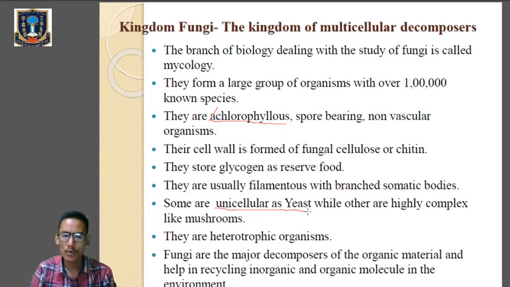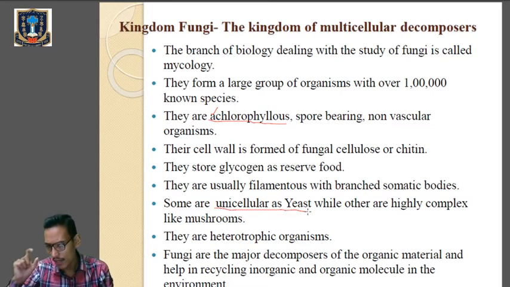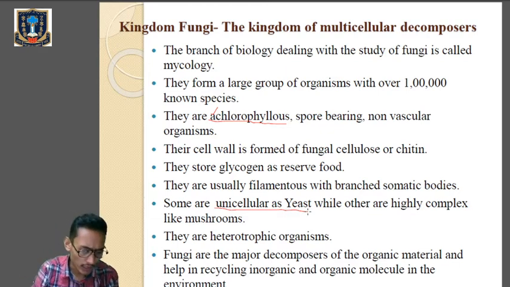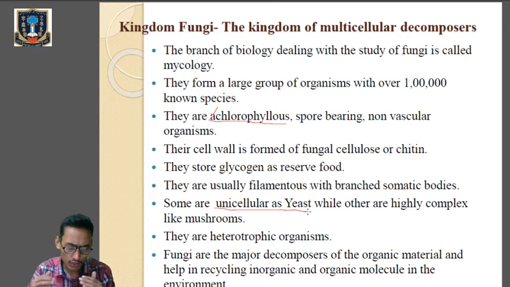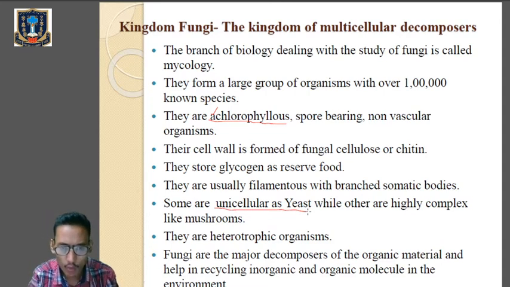They are heterotrophic organisms because they don't have chlorophylls. They are the major decomposers of the organic matter along with the bacteria, because bacteria will also help in decomposition. So along with bacteria, these fungi are the major decomposers which will help in the decomposition of organic material and in the recycling of inorganic and organic molecules in the environment. So kindly write down the characteristics of the kingdom fungi.